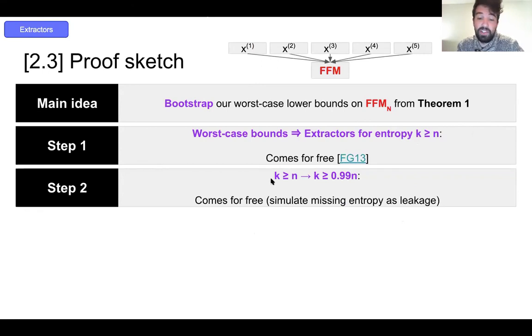So the next step is to decrease the entropy requirement just ever so slightly. And this is possible just by simulating the missing entropy as a little bit of BCP leakage on a uniform source.